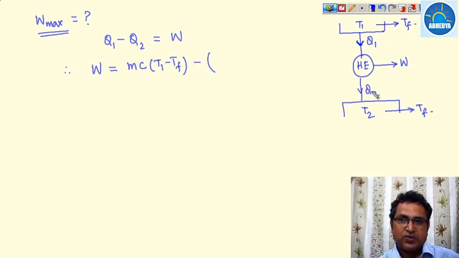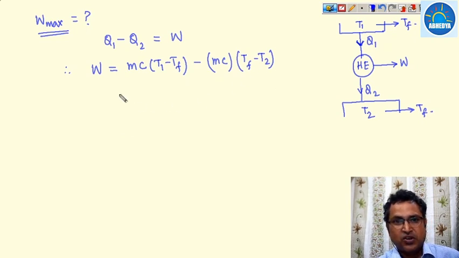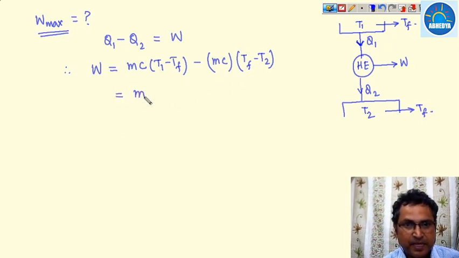What is the Q2? Q2 is nothing but the amount of heat received by this body. We have assumed that the mass and heat capacities of the bodies are same. That is MC into (Tf minus T2). So what is this?